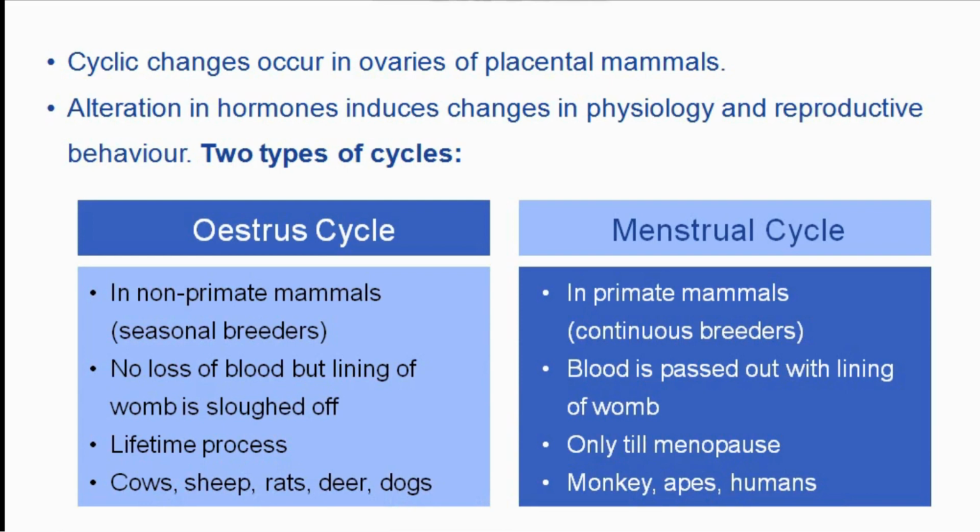There are two types of cycles: estrous cycle, that is a lifetime process and occurs in seasonal breeders. It is characterized by no loss of blood. On the other hand, menstrual cycle takes place in continuous breeder and it is characterized by periodic sloughing off of inner lining of the womb along with some blood. This takes place only till menopause.